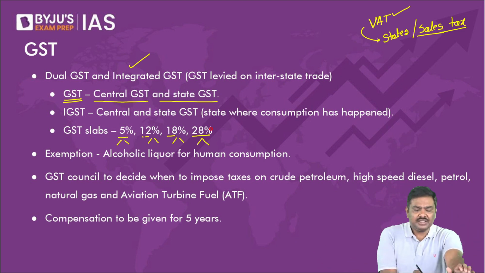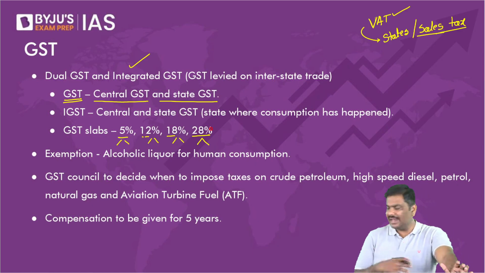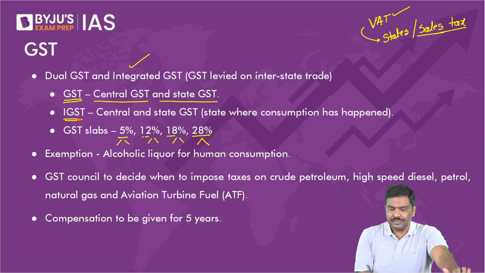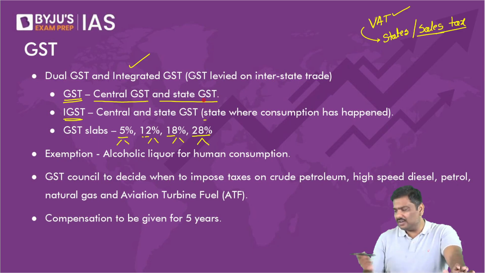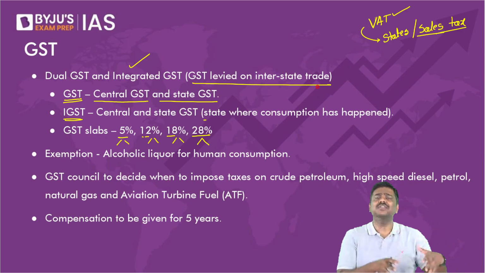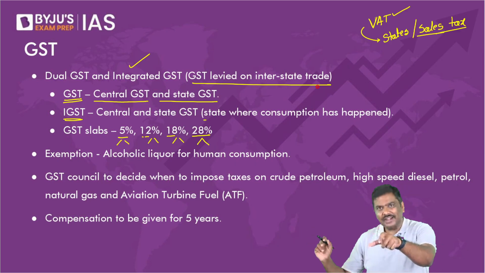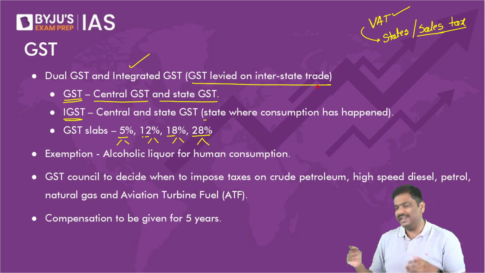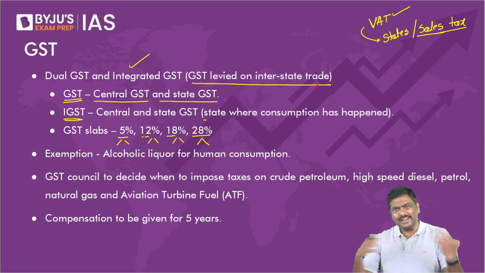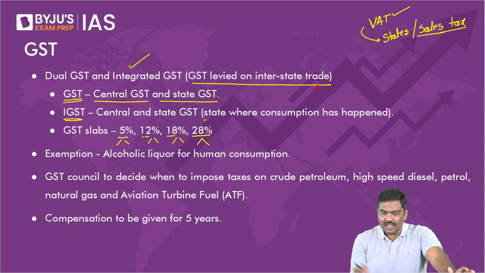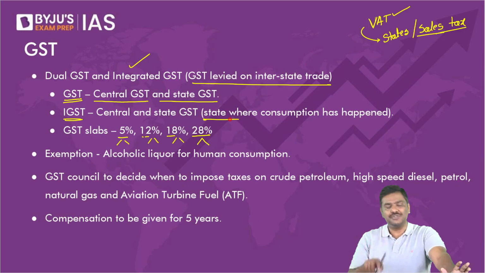After that, I said there is also IGST. What is IGST? Integrated GST. When the product moves from one state to another state, that is the GST which is levied on interstate trade and commerce. The product is manufactured in one state and will move across the border to another state. The tax rate imposed on that is called IGST, integrated GST. And again, integrated GST can be divided into two equal parts, CGST and SGST. And the SGST will go to the state where the good has been consumed.